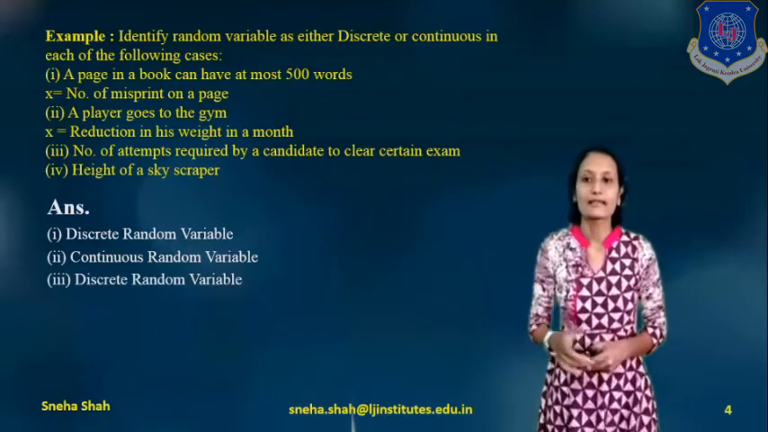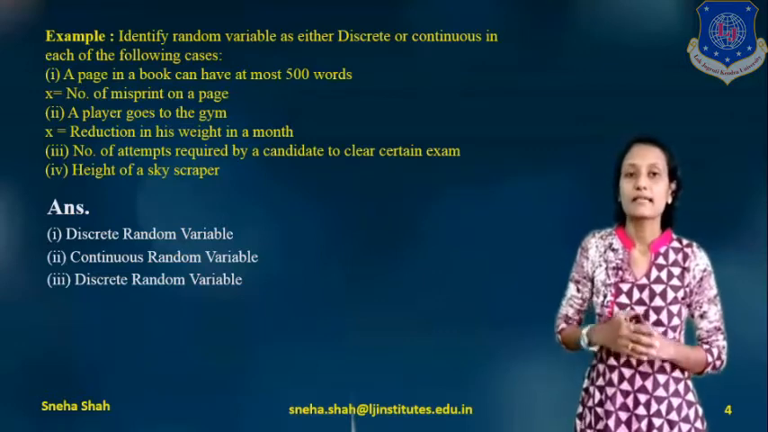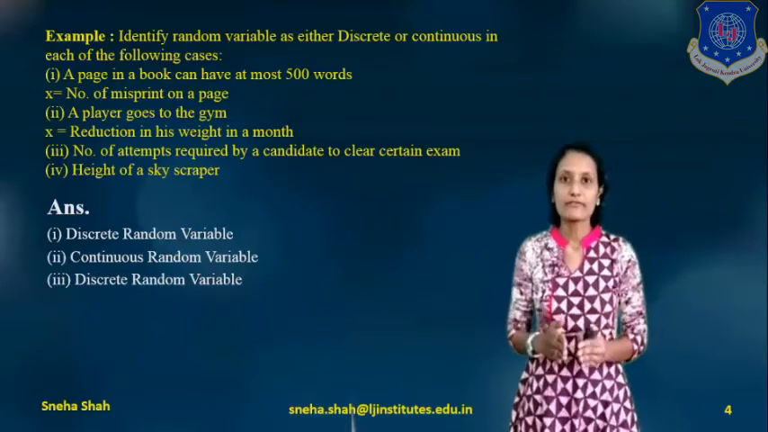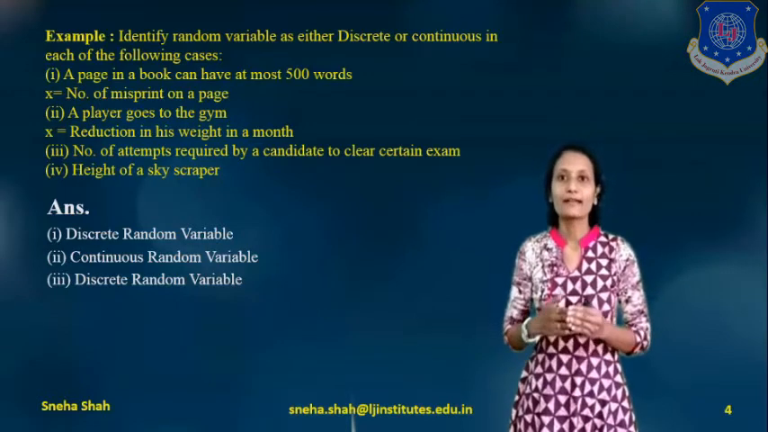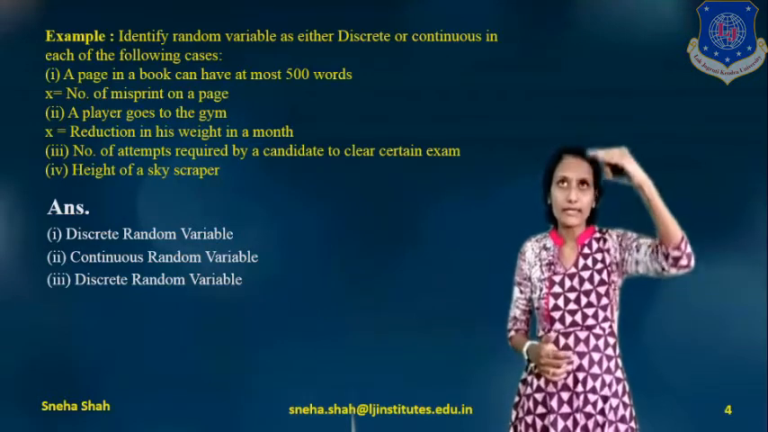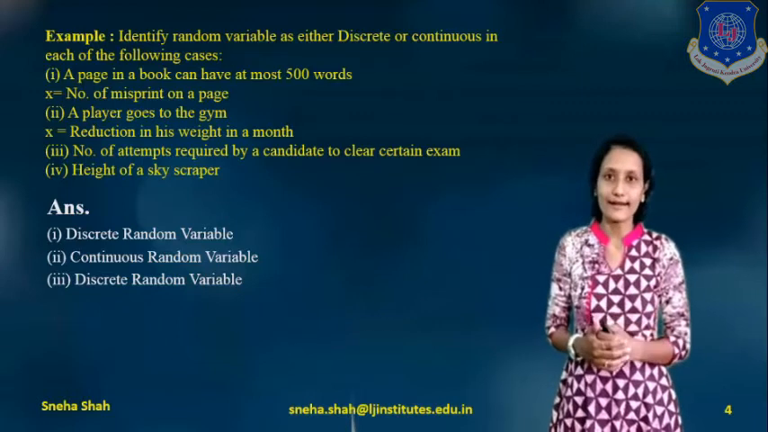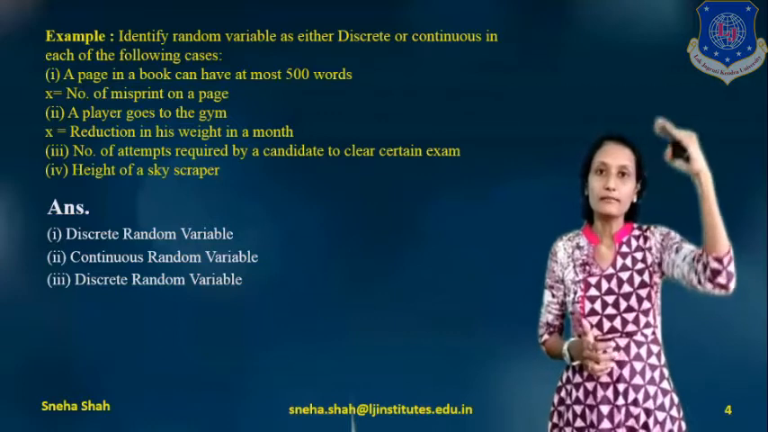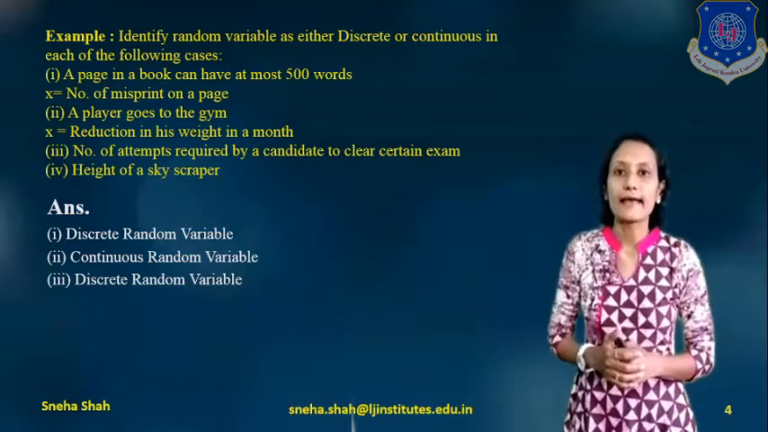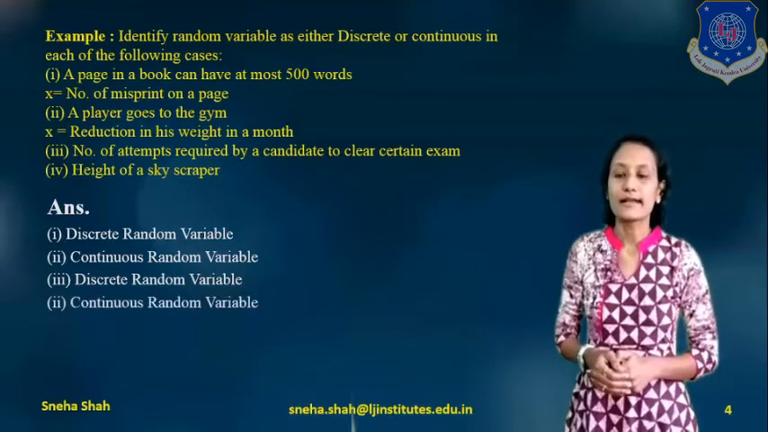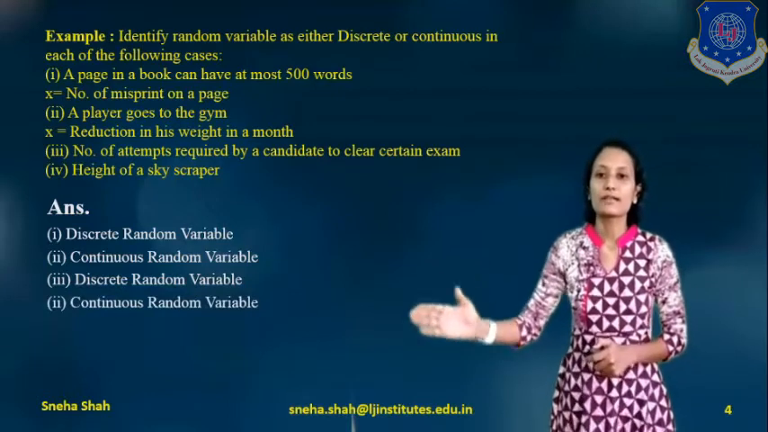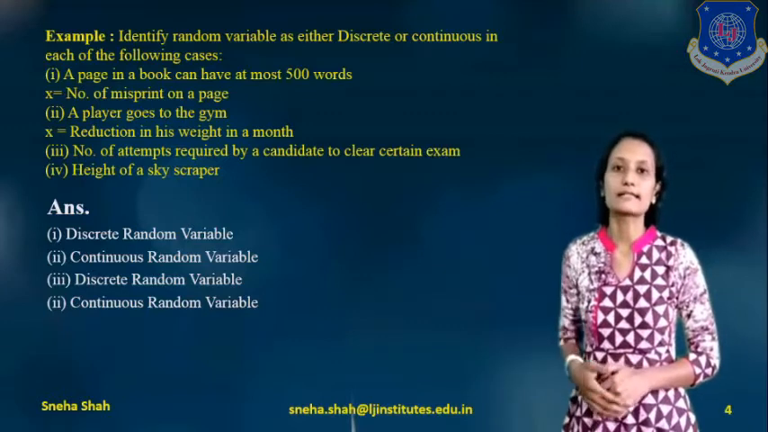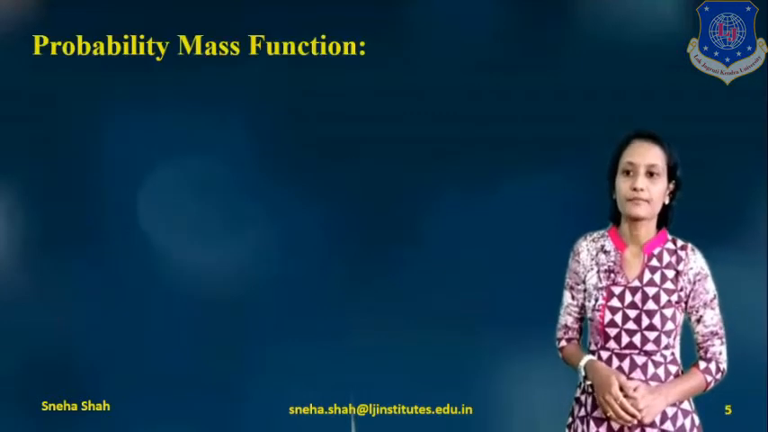Now the next is the height of a skyscraper. If we take a tall building like the World Trade Center, and suppose we are standing on the road and counting the number of floors of the World Trade Center, then we can't count after some limit. So it will be considered a continuous random variable. This way we can define any term as either a continuous or discrete random variable.